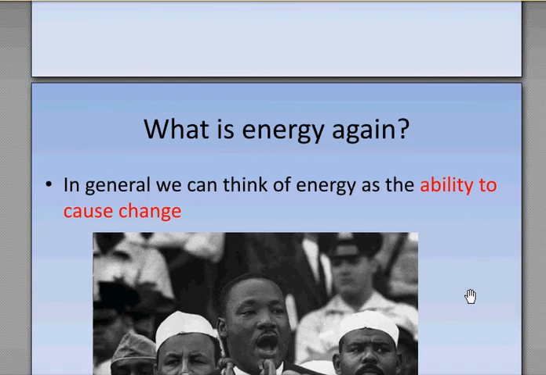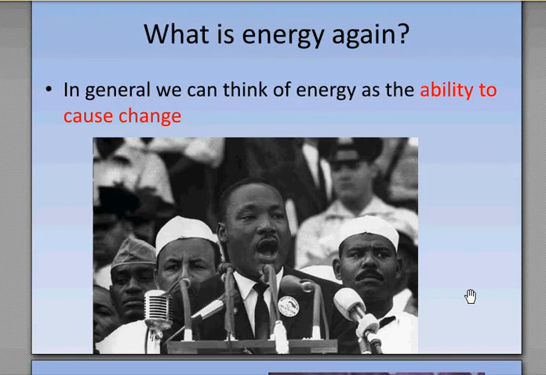Well, in general, we can think of energy as the ability to cause change. So, anything that we think of that has the capacity to influence and modify and adjust, something that has that capacity, then we'd say that thing has energy.